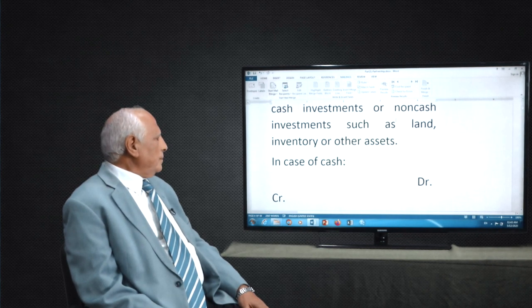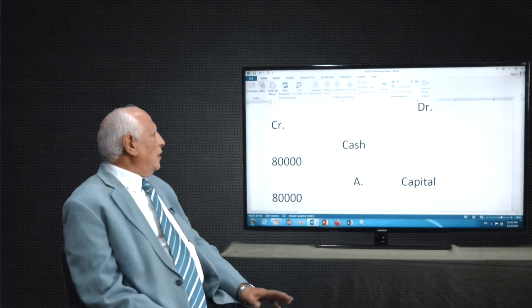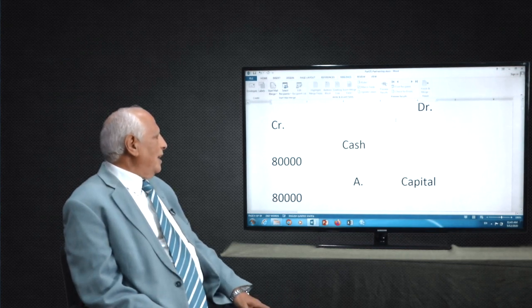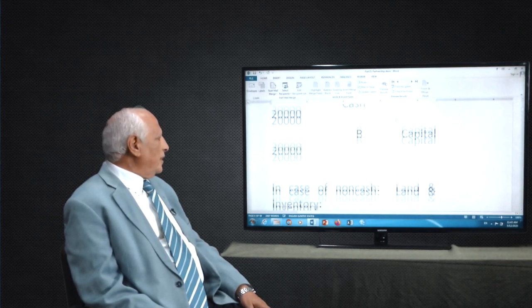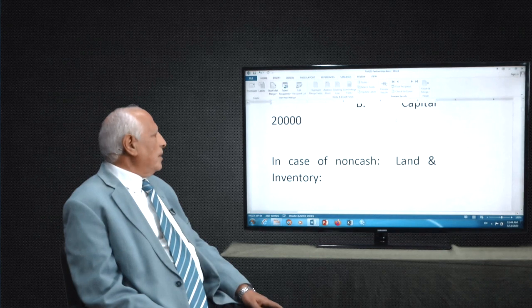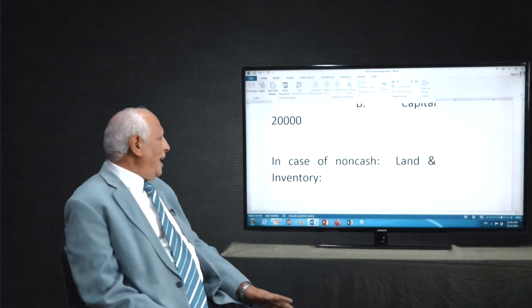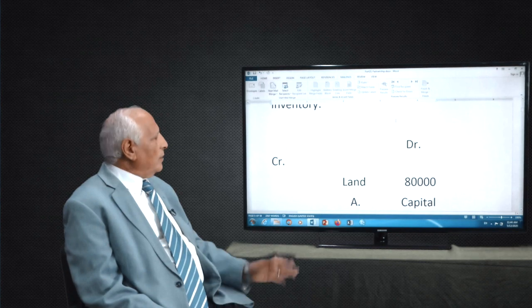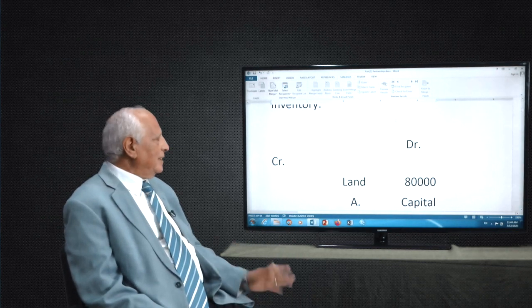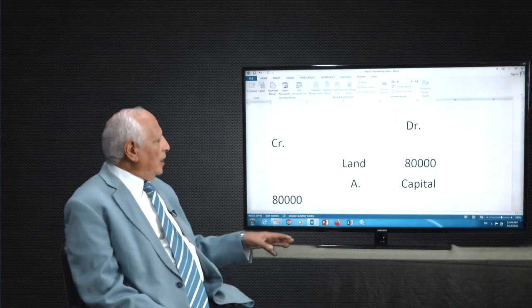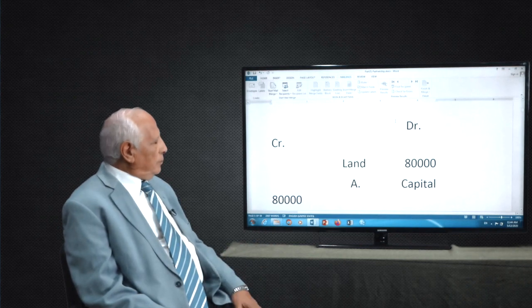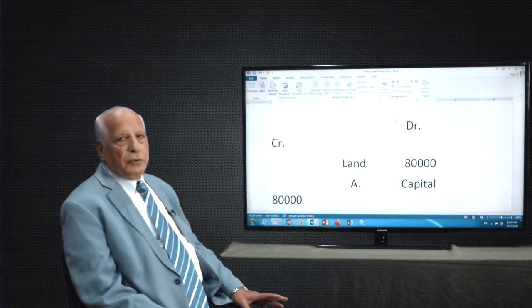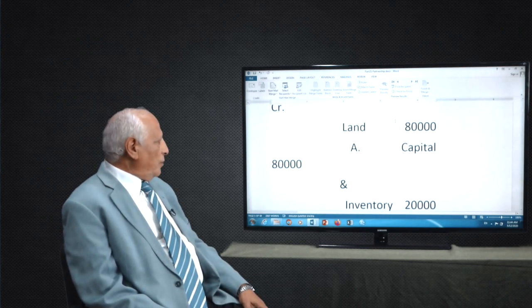After this, we record it as a debit to cash and credit to capital. That's the journal entry for this one. And non-cash, sometimes they invest non-cash, such as land, inventory, all of this. Also, we need to record it, what's the debit, what's the credit. Remember again, debit and credit, sometimes it changes here. But anyway, I will send the copy to Heba to give you for this one.